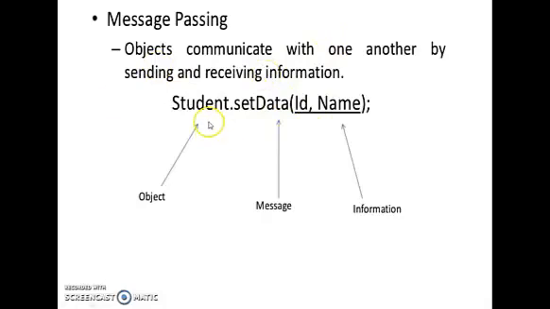Object means it is a collection of student name, student address, student phone number, student email ID, student pin code, and so on. Here in the coding, we show only two things: the ID and name. With the help of ID and name, we can get the data. We can send and receive the information with the help of this coding.